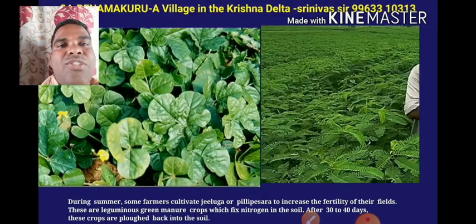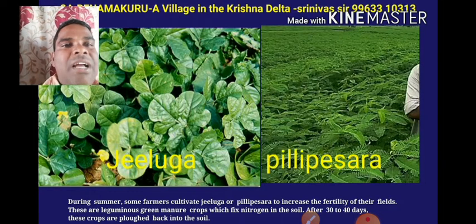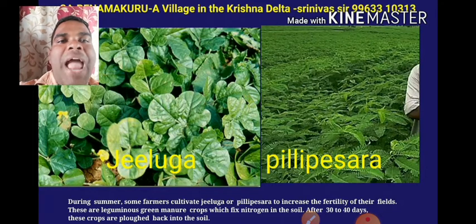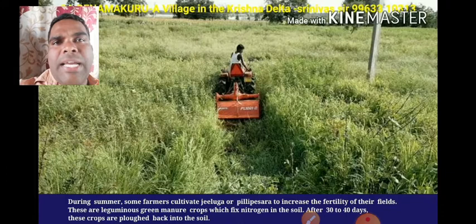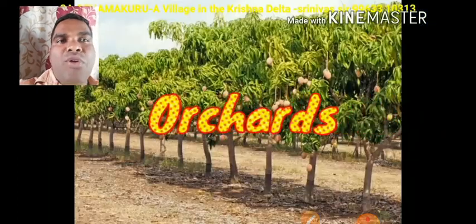During summer, some farmers cultivate Jilugu and Pillipesara. What is the reason they cultivate Jilugu and Pillipesara? It gives nutrients to the soil. After 30 to 40 days, these crops are ploughed back into the soil. They are used like a fertilizer for the soil, and they give nitrogen to the soil.